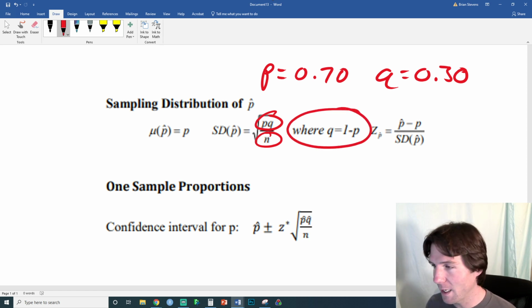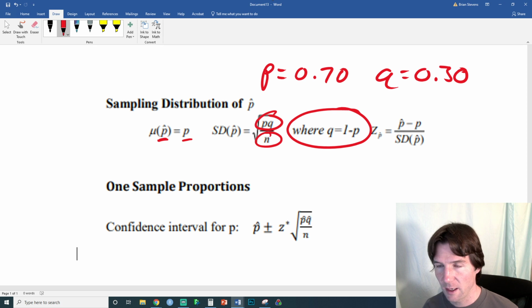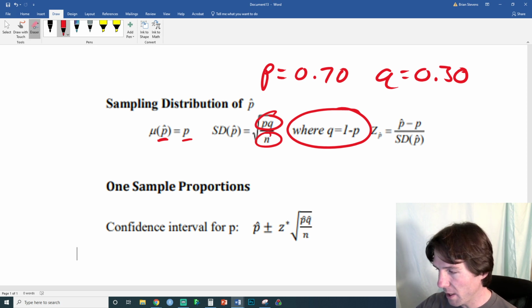Now, we are not actually using p hat much right now. We'll use it in a second. But p hat is the sample proportion, and p is the true proportion. What's the difference between those? Well, a true proportion is like, it is true that 70% of UT students like Taco Bell. A sample proportion, which we're not working with right now, would be, I spoke to 100 students, and 80 out of the 100 like Taco Bell. So we can solve for p hat there.